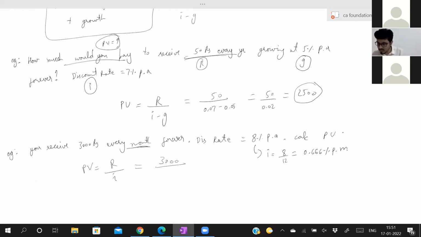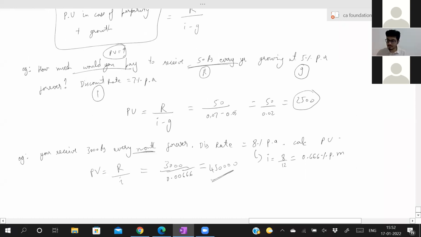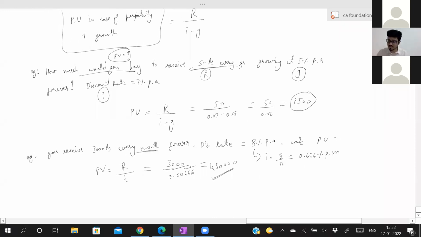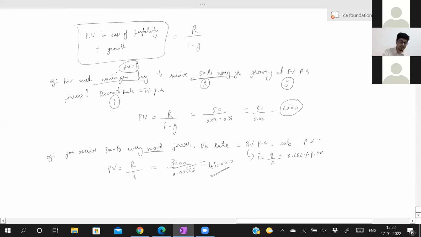Now, here 0.66% is nothing but 0.006, which is nothing but 0.00666. Now you will get the answer as 3,000 divided by 0.0066666, which is 4,50,000. This is your textbook sum. Copy this much. We are done with perpetuity.